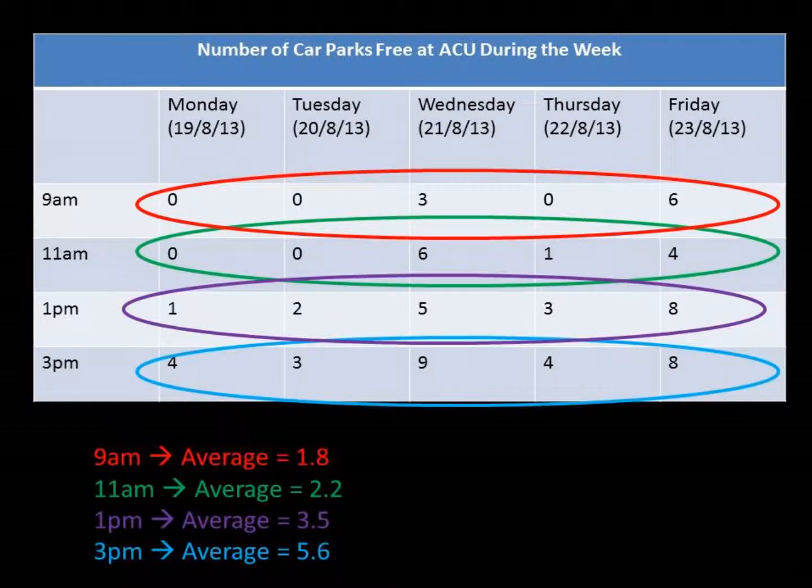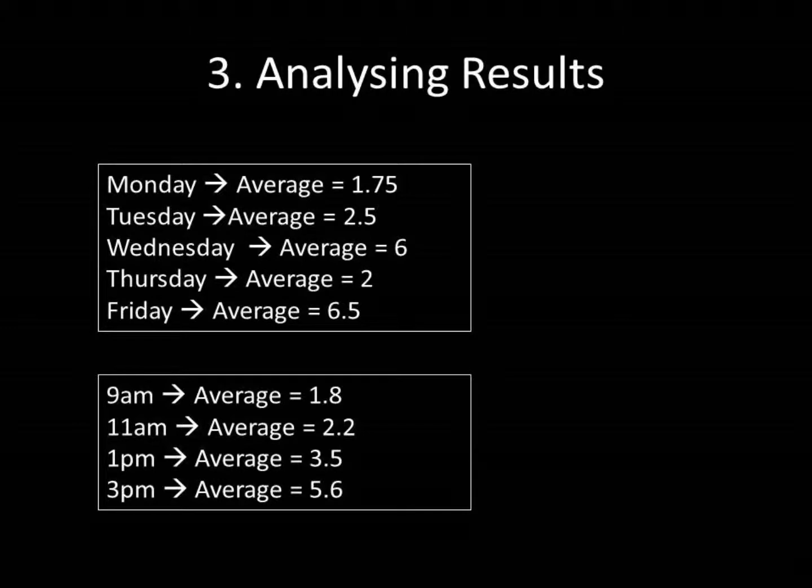I then continued to find the averages for the rest of the times throughout the week, and discovered that at 11 AM the average was 2.2, at 1 PM it was 3.5, at 3 PM it was 5.6. Looking at our results, we see that the day it is and the time of day impact how many car parks are free at ACU for students. For example, on a Monday at ACU the average is 1.75, whereas on Fridays it is 6.5. Looking at these averages, the amount of car parks free throughout the day changes as time changes. The later it gets in the day, the higher the average number of car parks free.